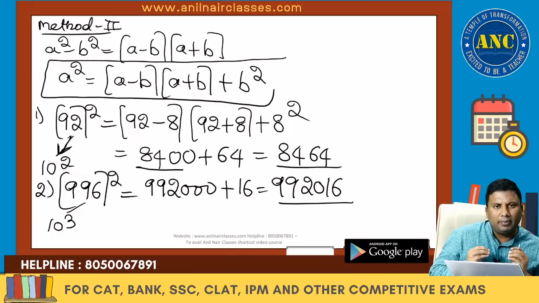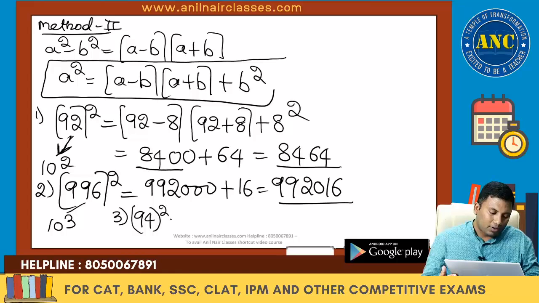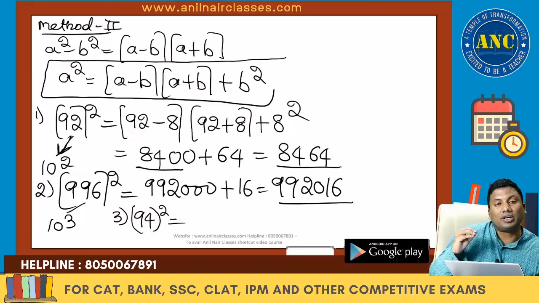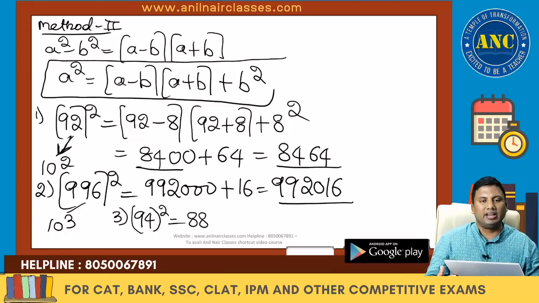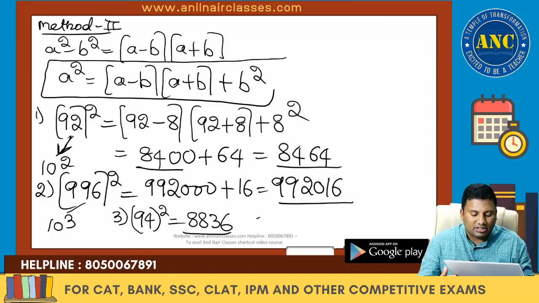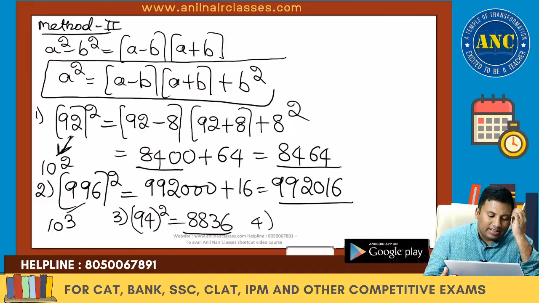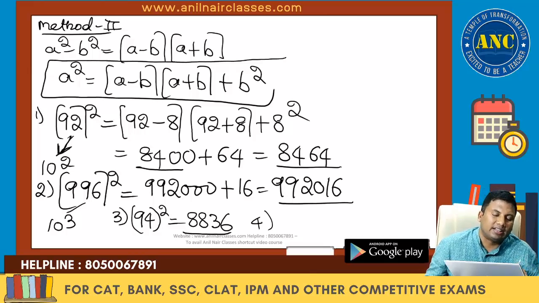992016. With a little bit of understanding the concept, you can solve most of the questions orally. 94 square. 94 is nearer to power of 10, that is 100. 94 minus 6 is 88. Into 100 is 2 zeros. 6 square is 36. Directly you will get this answer: 88, 36.